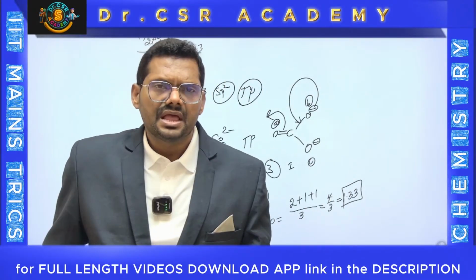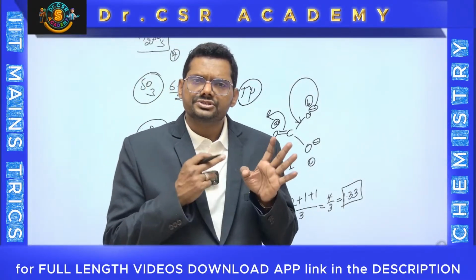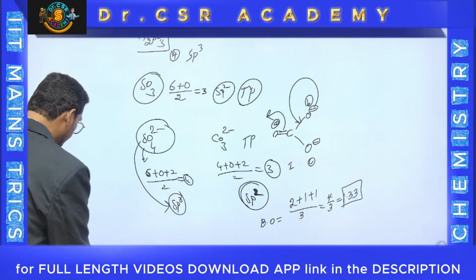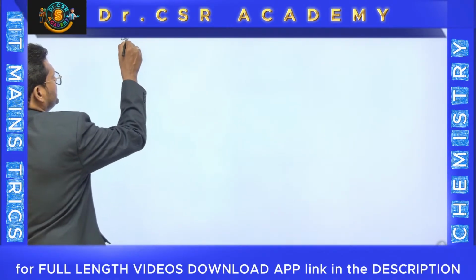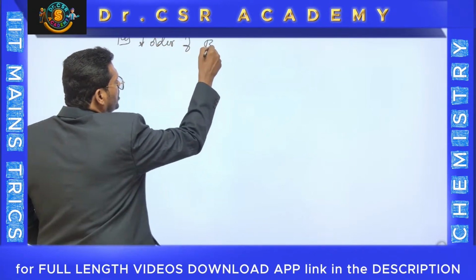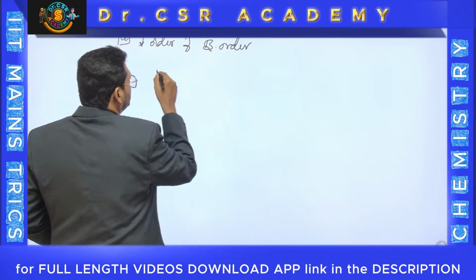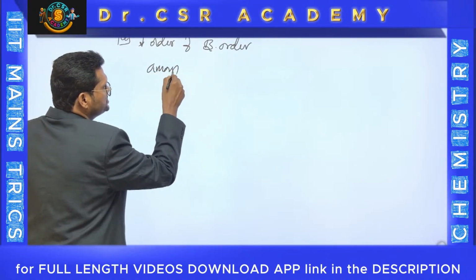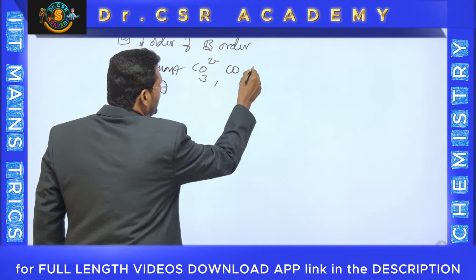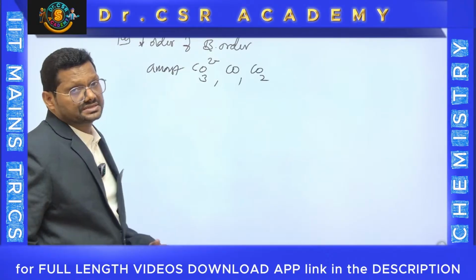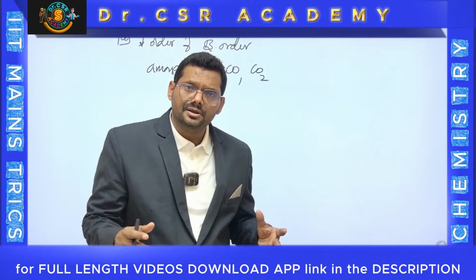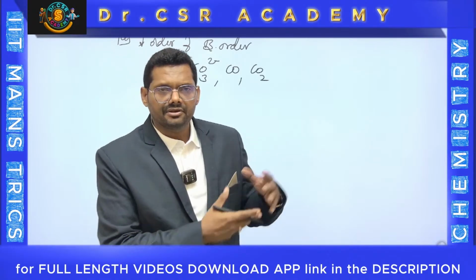The previous day's question is: arrange the bond order among CO, CO2, CO3 2 minus. I am writing the question. The question is, decreasing order of bond order amongst these molecules. Let you take CO3 2 minus, carbon monoxide and CO2. And it's one of the excellent questions. It might be bond order, it might be bond energy, it might be bond length also. Whatever it might be, the question can be given. I will explain all the characteristics.